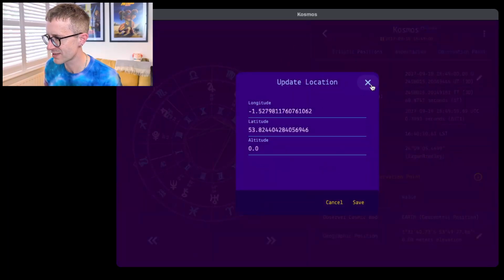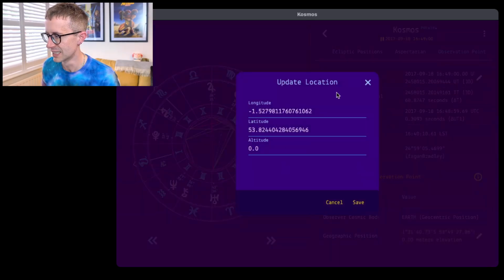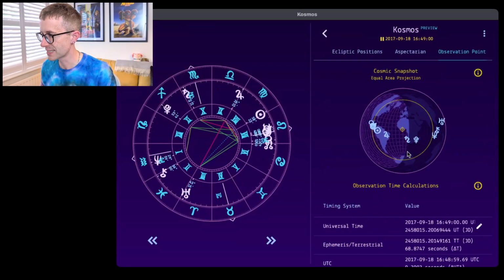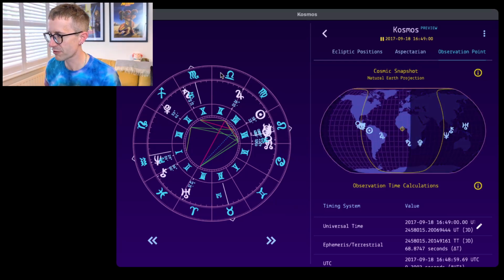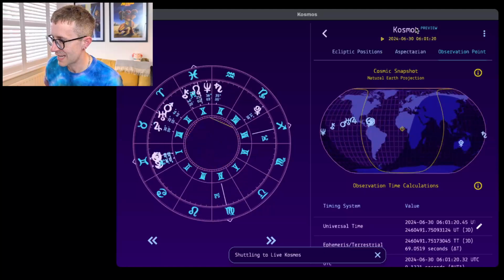This will be much better. It'll be similar to that location system that we saw back on the cosmic clock screen, where you'll be able to search for locations and stuff. But right now, you can just enter your geographic longitude and latitude. Where's my keyboard there? So go there, and we can see it's animated. It looks like we've gone to the coast of Africa, and that's changed all of these. Let's go to current moment, and we can see that right now.